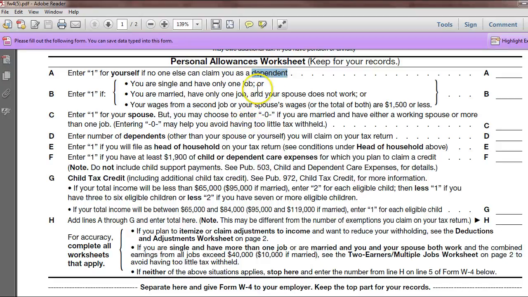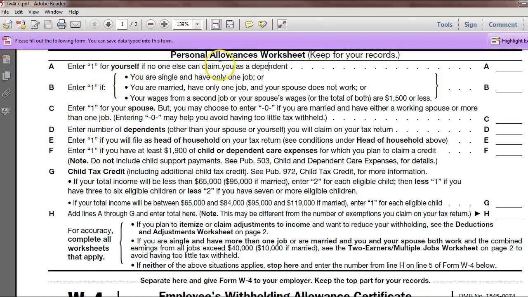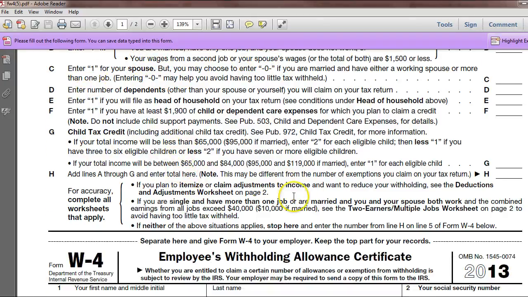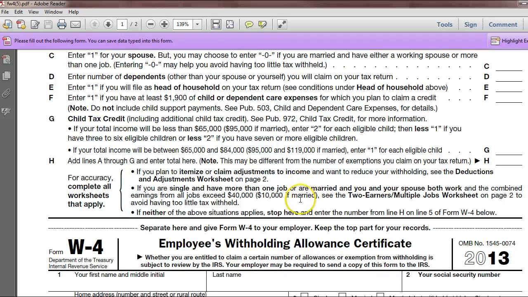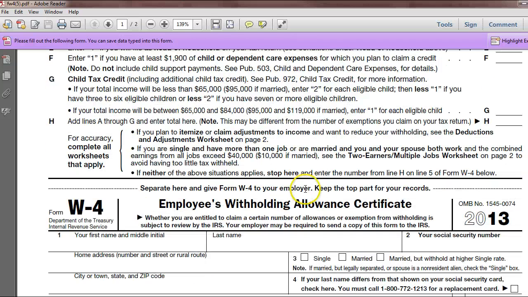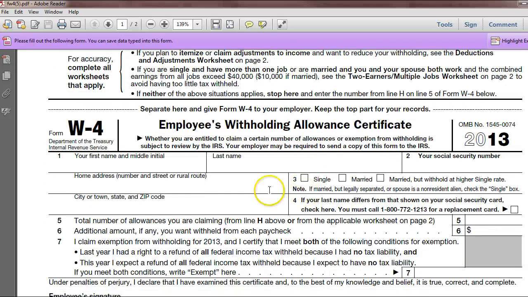So if you're a child, you're a dependent to your parents. Or if you have kids, then you have dependents that you could claim. So you would go through this top worksheet portion to help determine what you would claim down here for allowances.